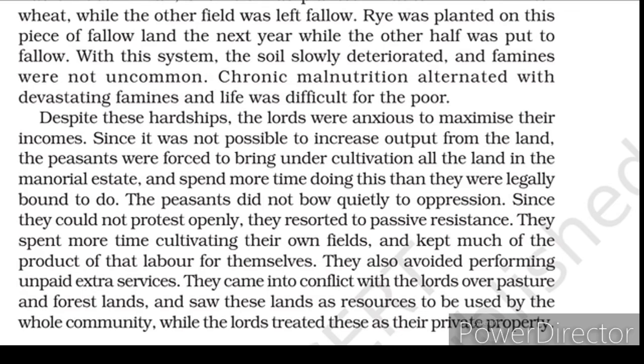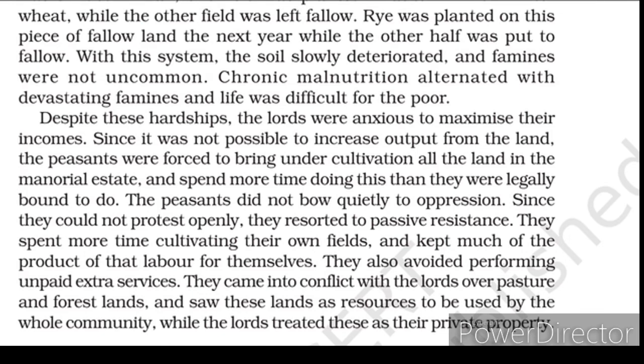Another thing that started the conflict was the use of pastures. Pastures means the areas where animals go and graze. Now the lord had only horses and the farmers had cattle. In the areas where these animals graze, the farmers also started sending their cows for grazing.